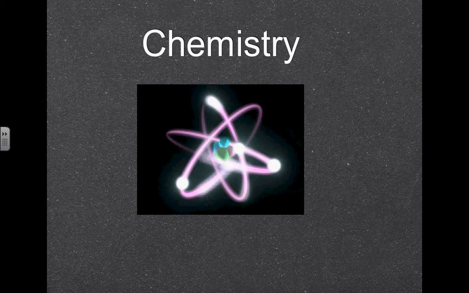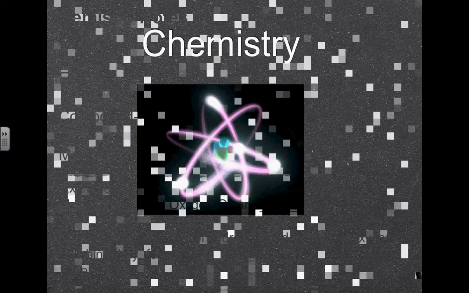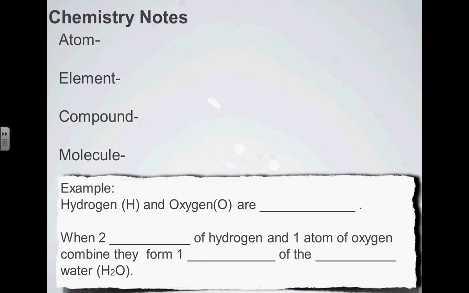I know some people have studied chemistry a small amount in elementary school, but probably the vast majority of you haven't. So to start off, just some basic definitions related to chemistry. You guys probably heard these words before or learned them. Starting with an atom. So what is an atom?